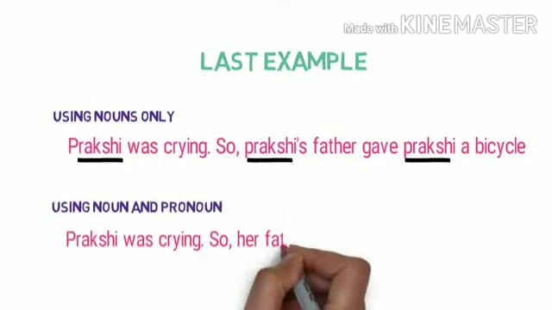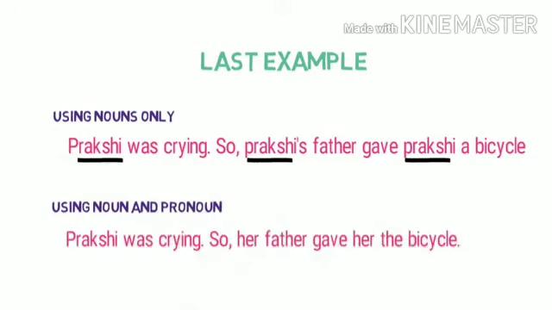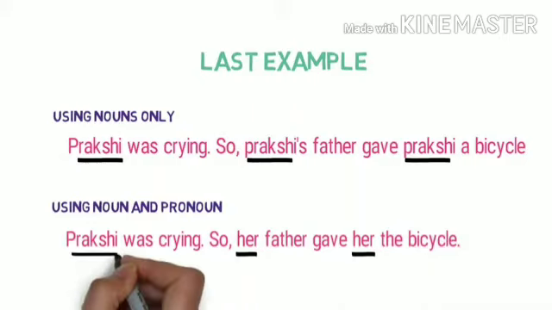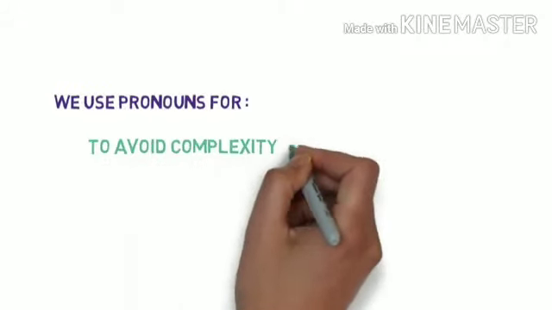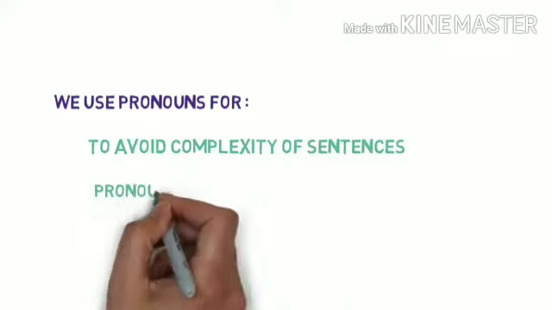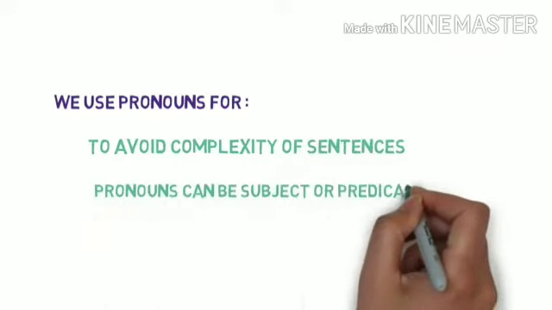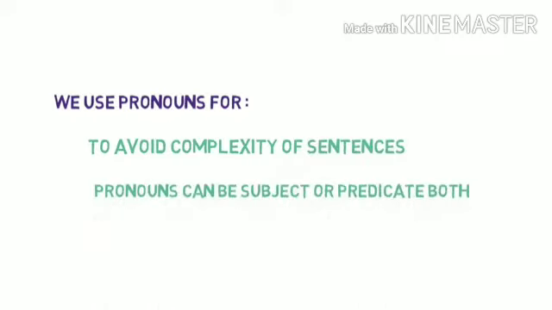Prakshi was crying, so her father gave her the bicycle. Here we used her instead of Prakshi 2 times. You can see how the sentence has become easy. So basically we use pronouns to avoid complexities in sentences, and pronouns can be subject and predicate both.